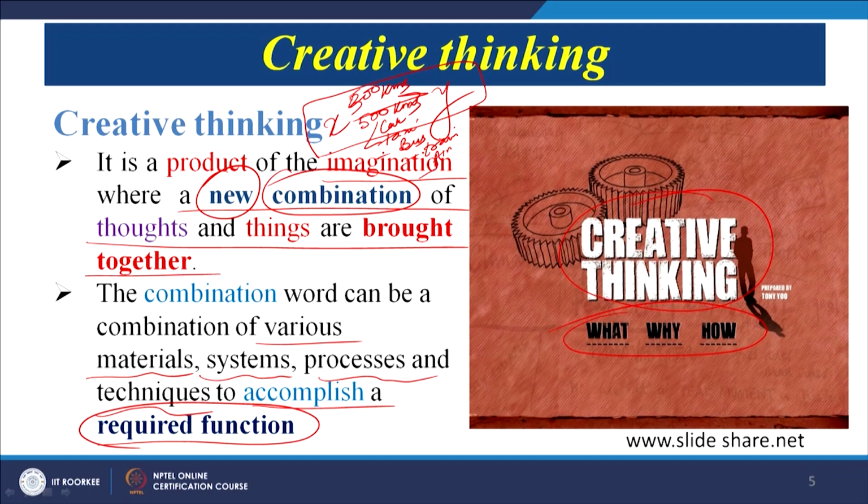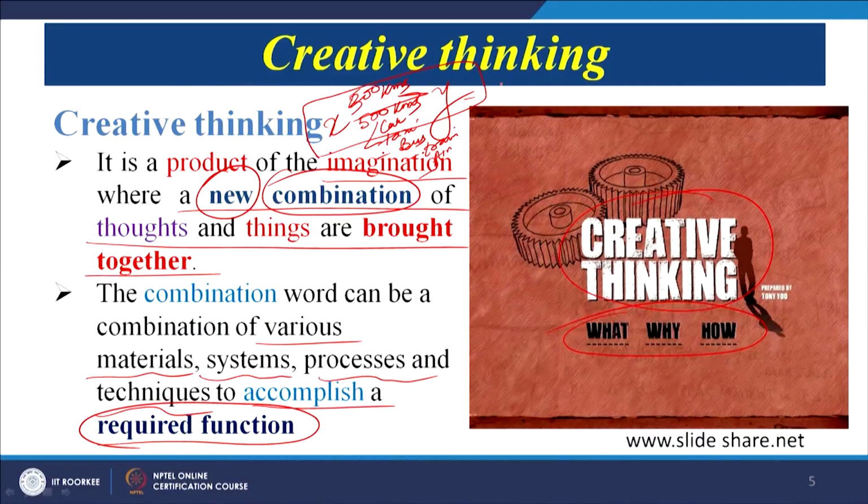Now, what is the function? To move from point X to point Y. This function has to be achieved. What are the alternatives available to us? All the alternatives are listed: own car, taxi, hired or maybe shared taxi, bus, train, air, all connection routes are possible. So, the function has to be achieved.